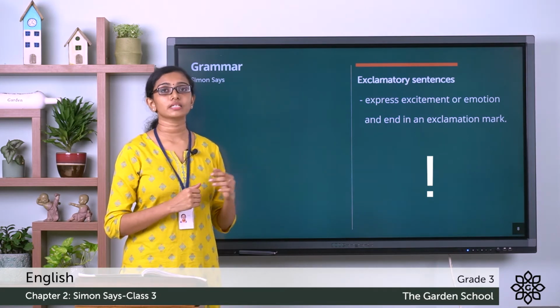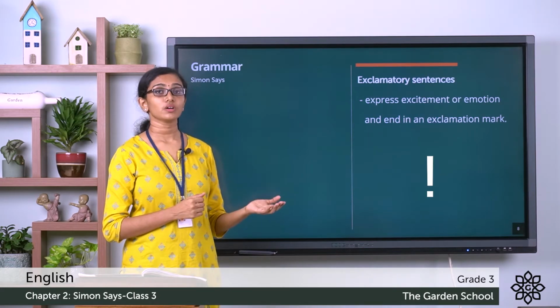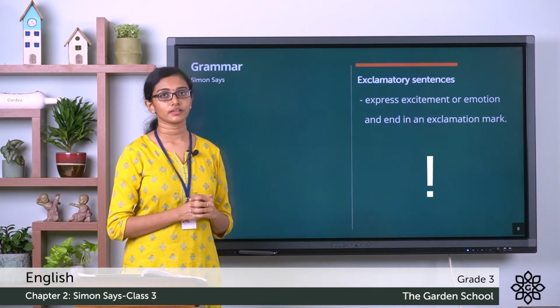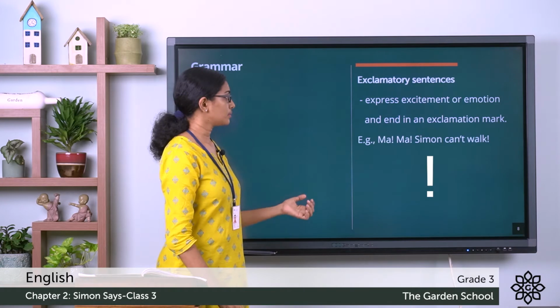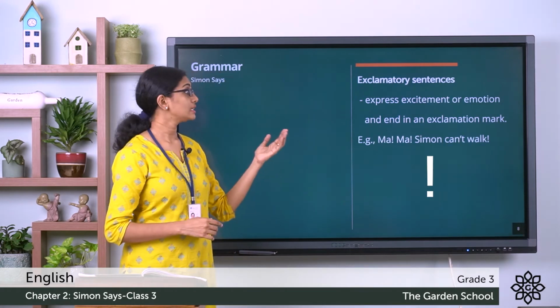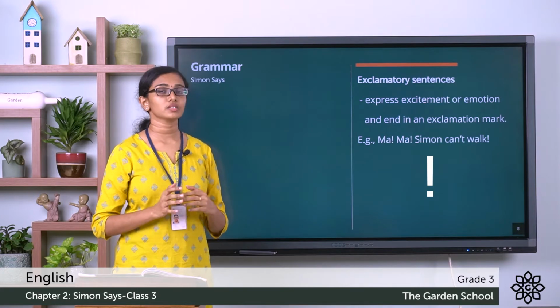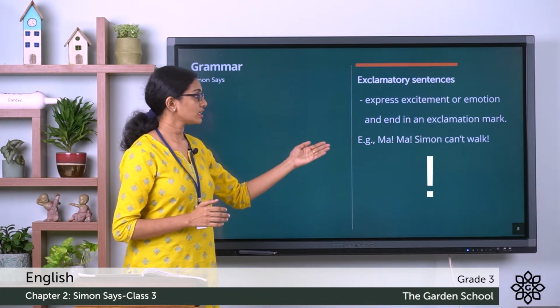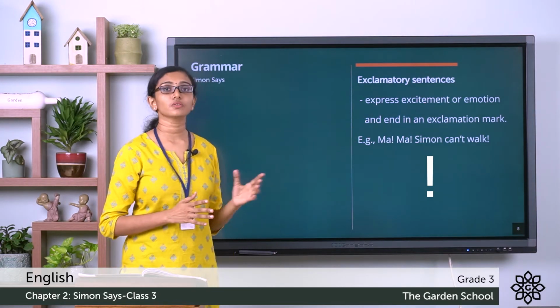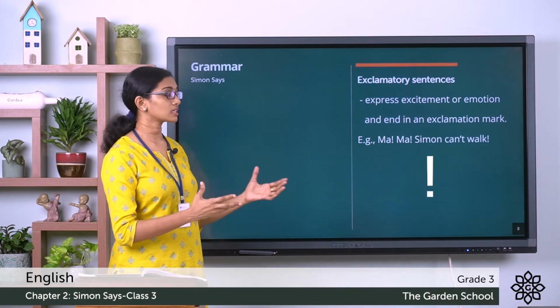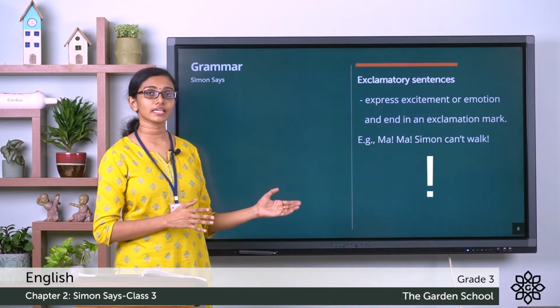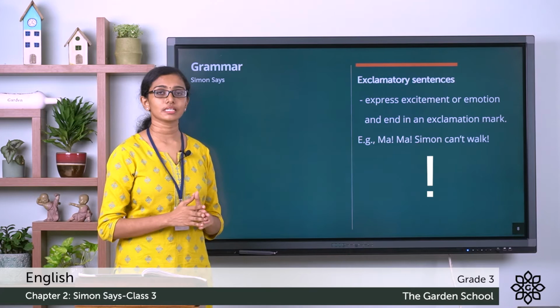Alas, the parrot is dead! There you are expressing an emotion. Here is one more example. Ma, Simon can walk! This is a sentence from the story that you have learned just now. So you see exclamation mark being used in this sentence to express that emotion. So this is an example of exclamatory sentence.